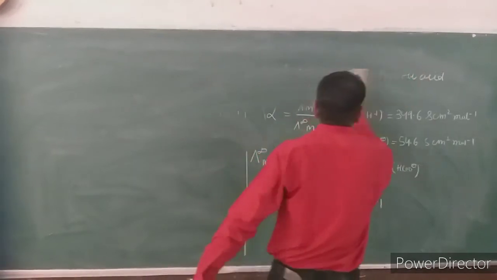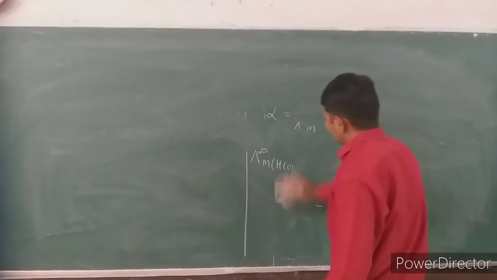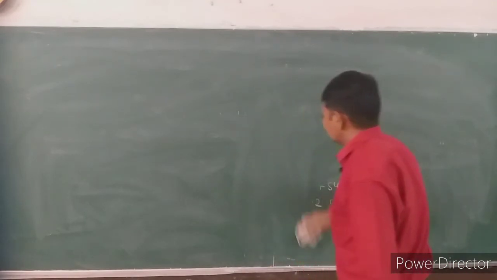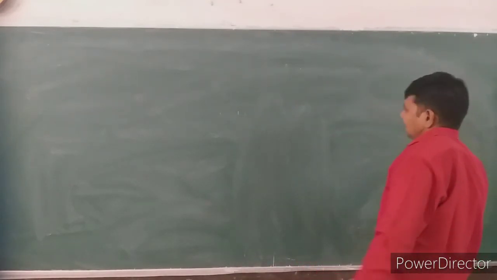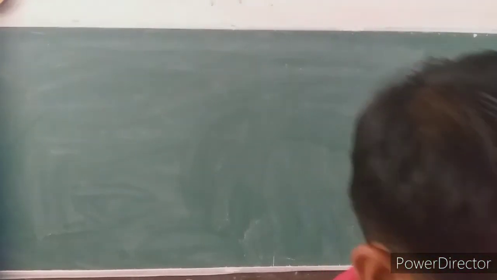So these were the first two problems based on Kohlrausch law. Some other problems are also there, and we are just going to discuss them also. Now the next problem is exercise question number 10. I repeat, exercise question number 10.